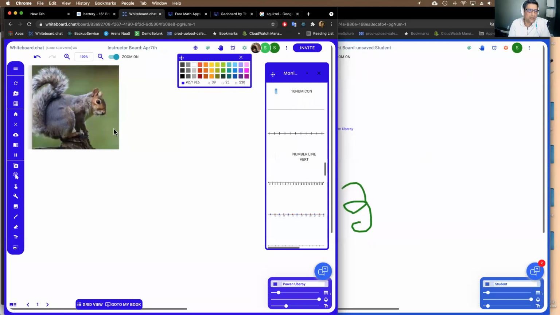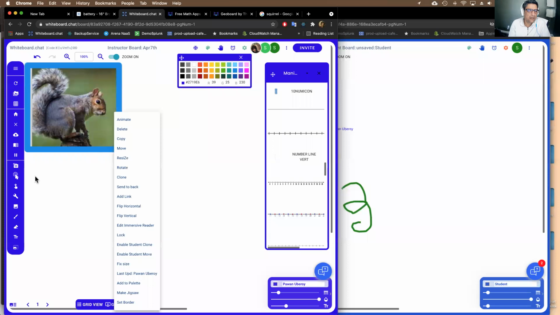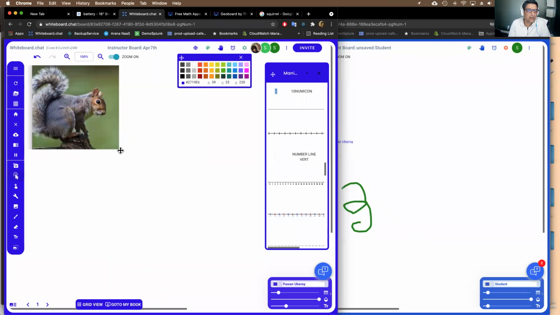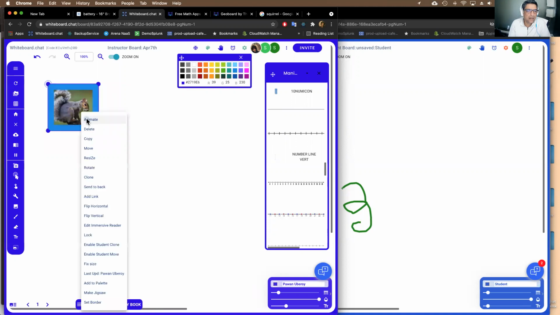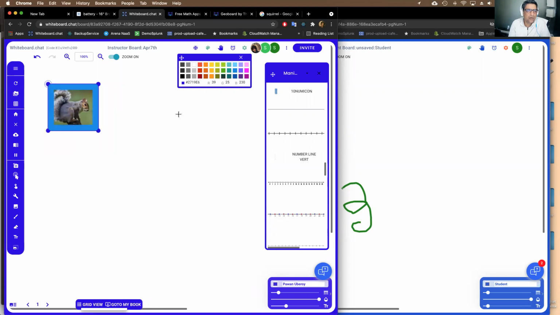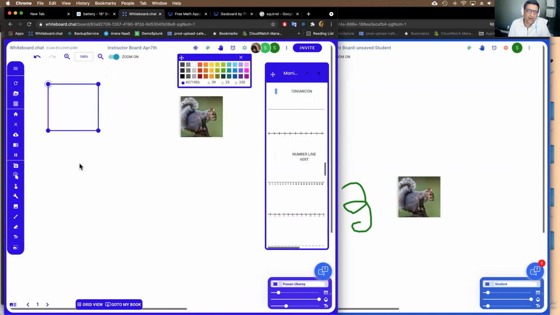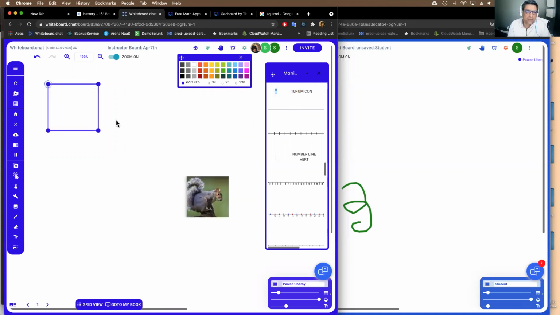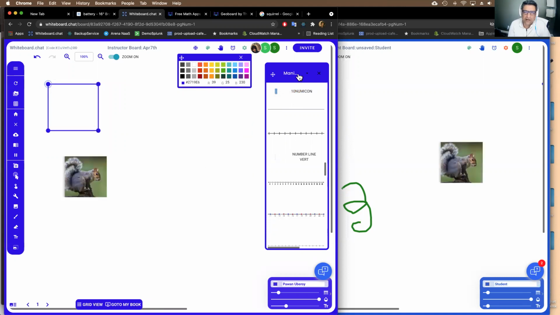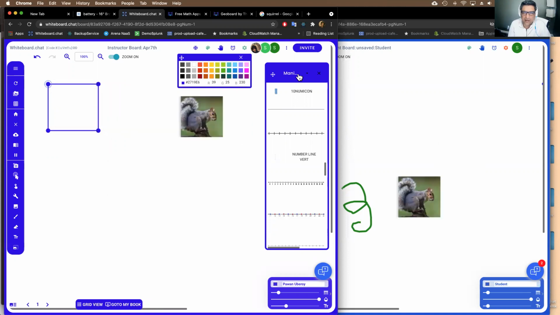And then you can animate it. You can say animate, move. It'll draw a path, and then the squirrel will move around, like that. You can also add the squirrel to your palette if you want to, so that you can reuse it again and again.